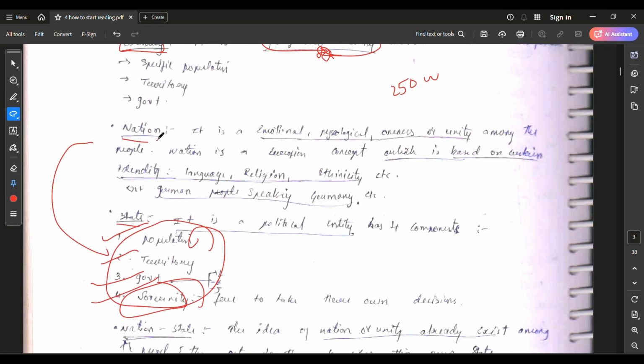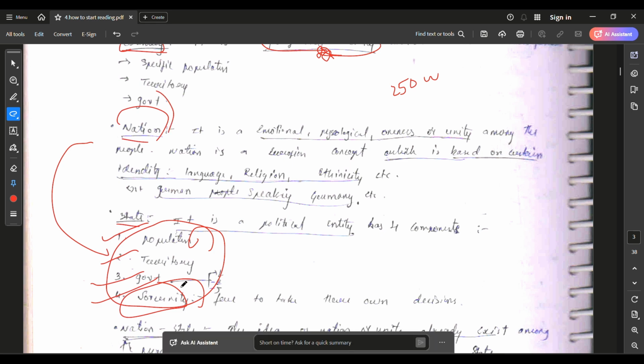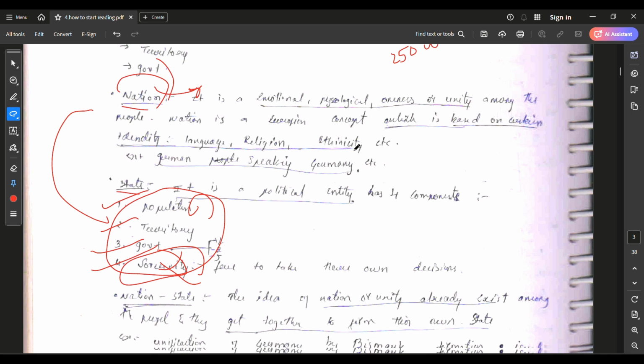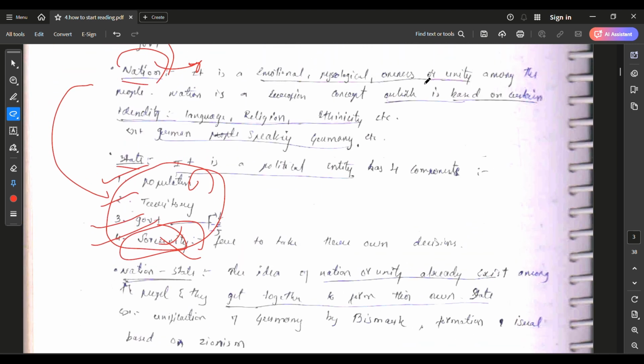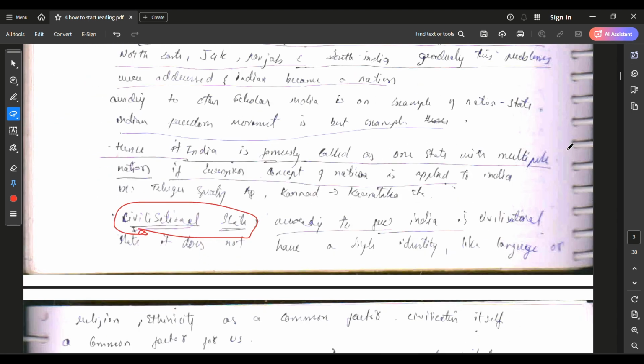And what is the difference between nation and state? In a nation, we don't have sovereignty. During the British time, Indians did not have sovereignty; that's called a nation. I mentioned that clearly here. It's sufficient to generate more points. By reading this, you can clearly generate 150 words. Okay, friends.